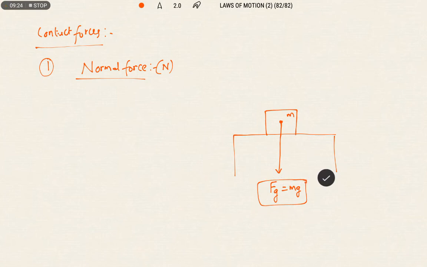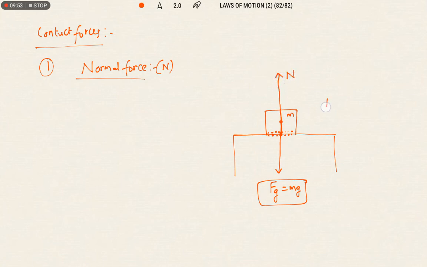When two bodies come in contact with each other, an intermolecular force of attraction develops due to the contact between the bodies. That force which balances the gravitational force, or the component of the gravitational force acting perpendicular to the surface, is known as normal force.